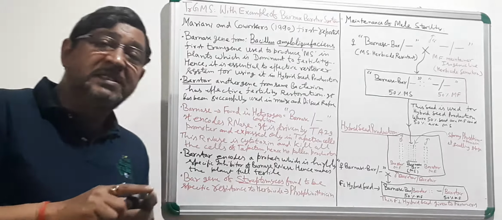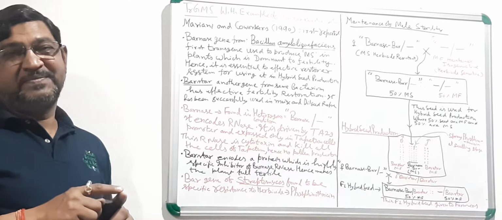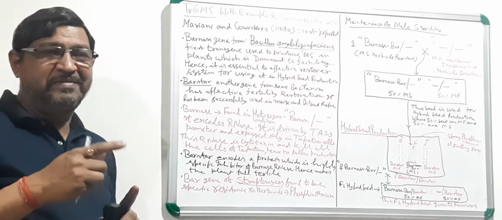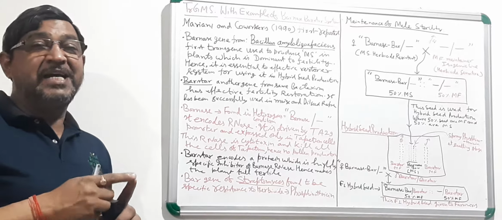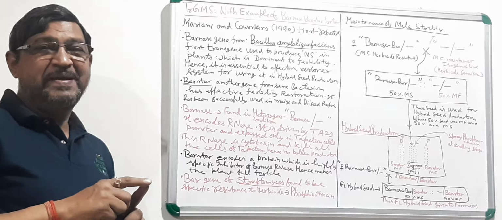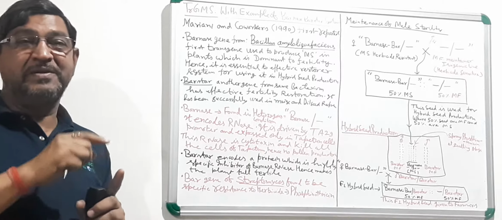So this bar gene has been tagged with the Barnase gene. Mind it here. This bar gene has been tagged with the Barnase gene, meaning wherever the Barnase gene is there, the bar gene will be there.